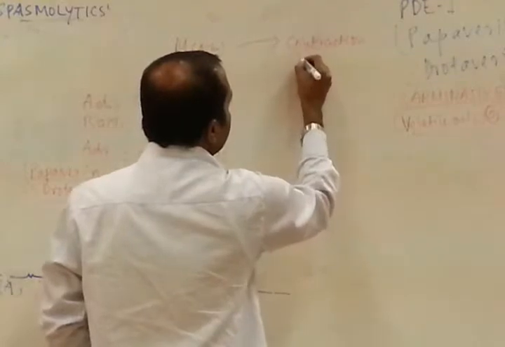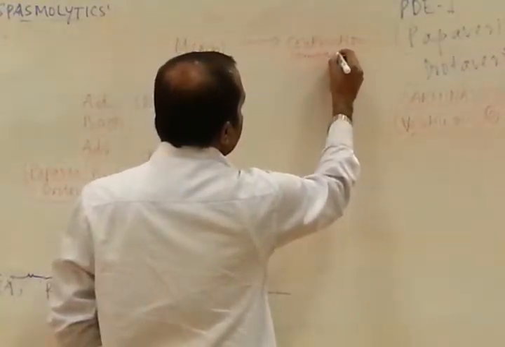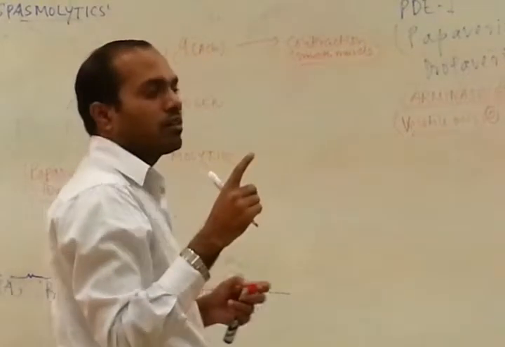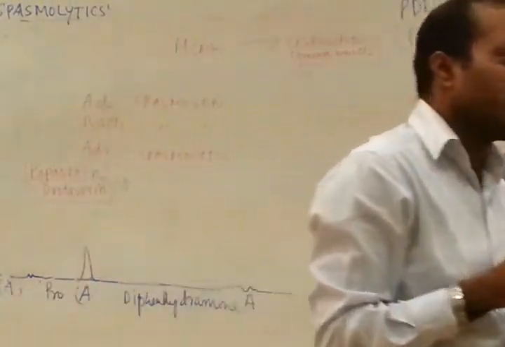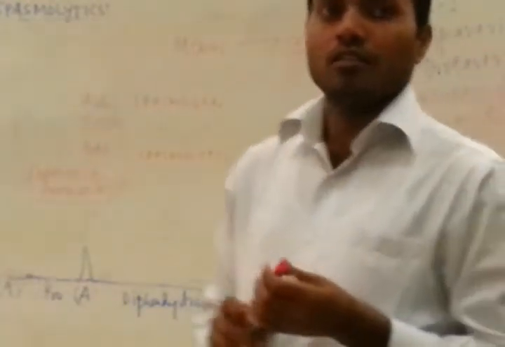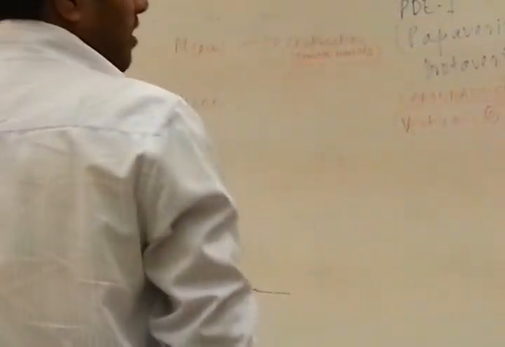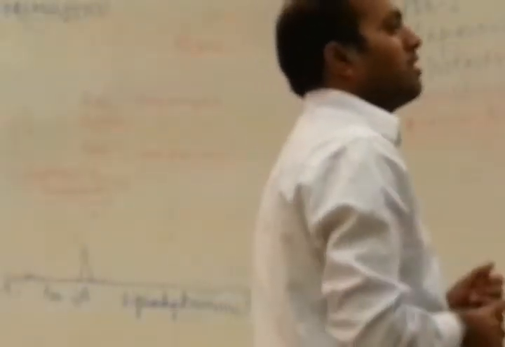Contraction in smooth muscle, okay? Smooth muscle. But stimulation of muscarinic receptor on heart causes relaxation. Yes, it is reverse. Stimulation of muscarinic receptor on heart muscle causes relaxation, while in smooth muscle it causes contraction. But the type of muscarinic receptor is different.